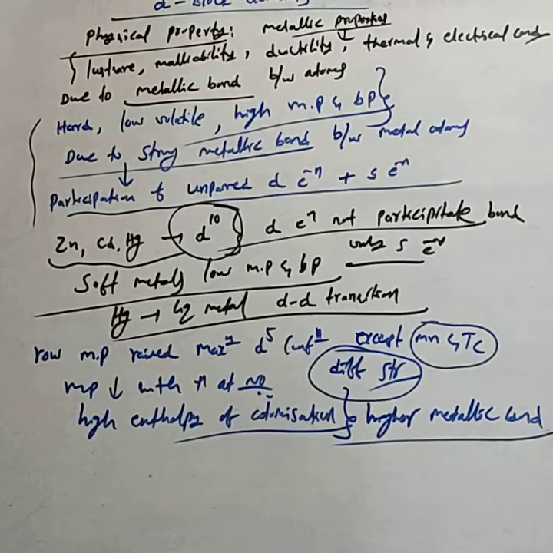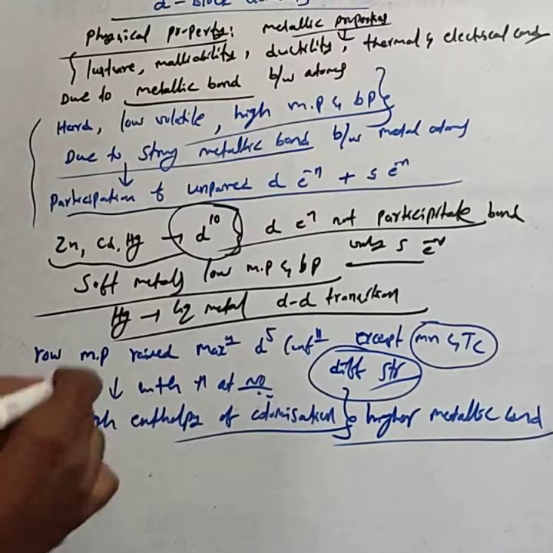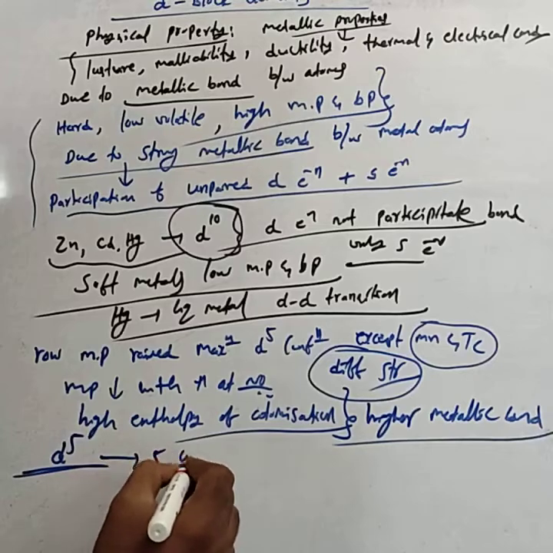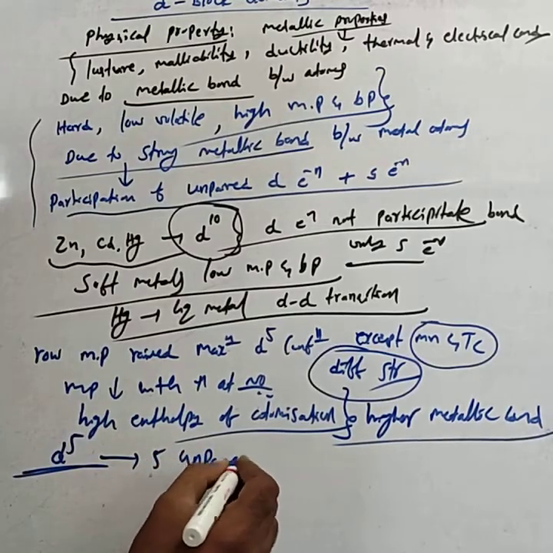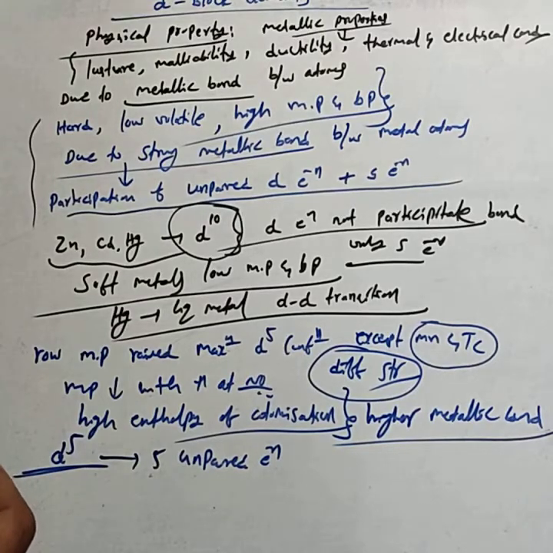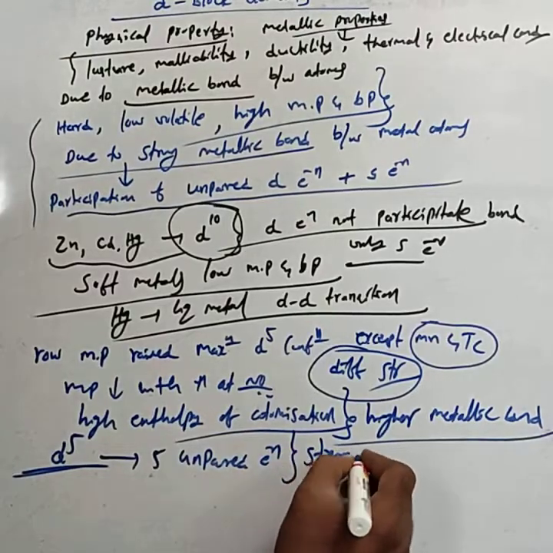The maximum value of enthalpy of atomization is for the d5 configuration, due to the presence of 5 unpaired electrons. Due to 5 unpaired electrons in the d subshell, they form a strong metallic bond.